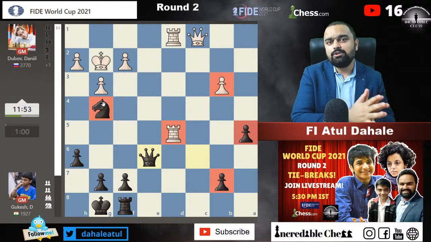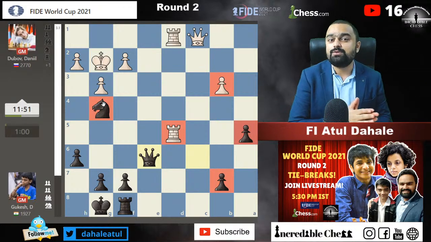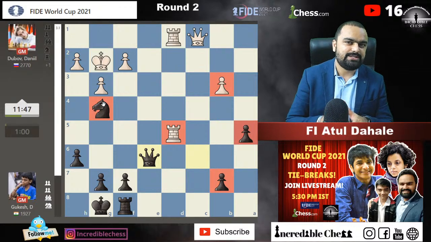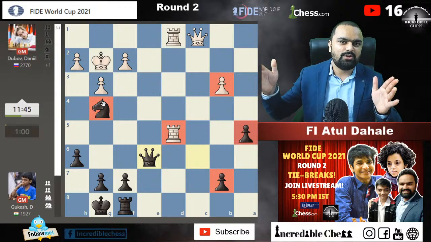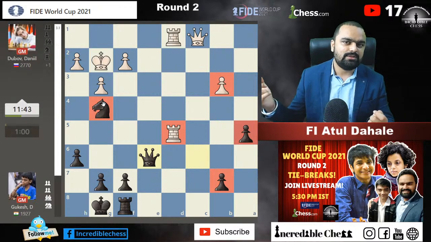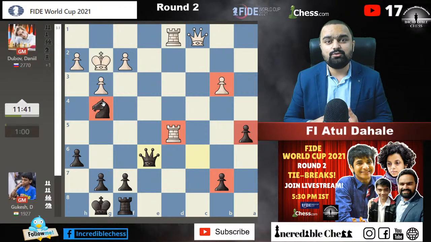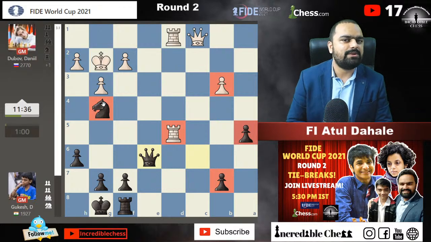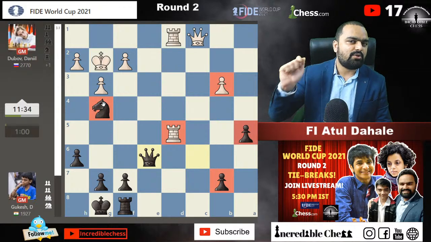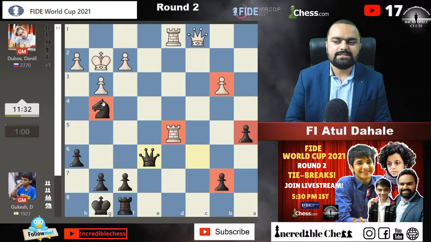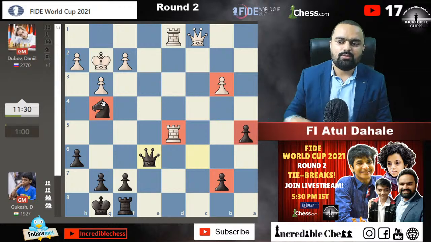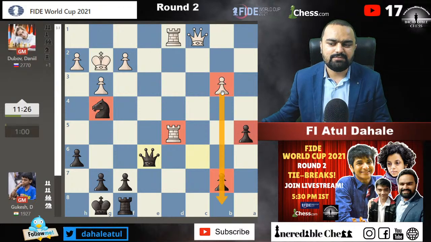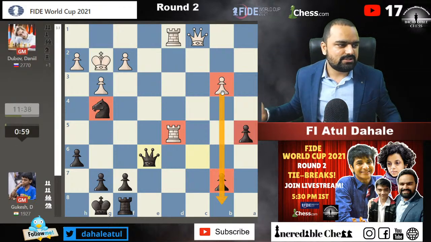But if the pawns are on both sides of the board, then it will be a difficult situation for the knight to defend, because you know the knight is a short range piece, and if pawns are on both sides of the board, then the knight will not be able to handle both things. But the bishop as well as rooks and queen are long range pieces, and definitely the rook will just dominate the knight in that case if there is any pawn on the other side of the board. So from white's side, I will say white will just try to hold on to the pawn on the b3 square, this b pawn, and the game will be stretched in that way.